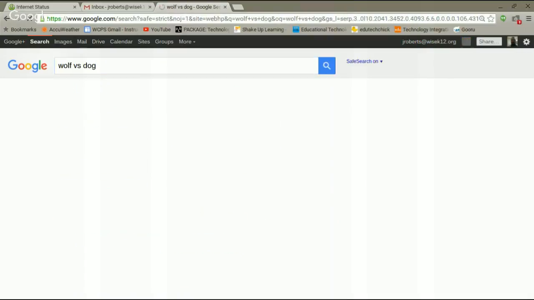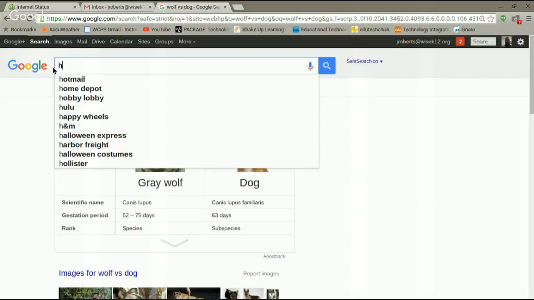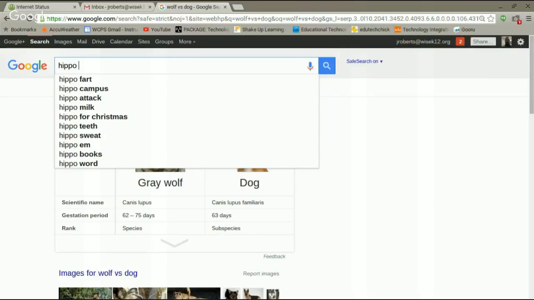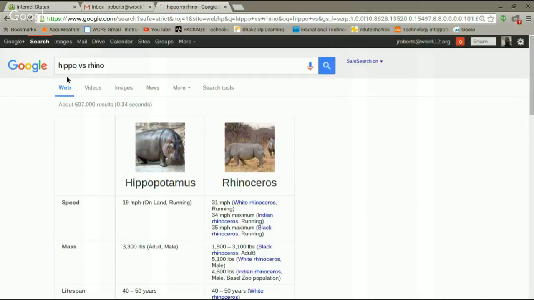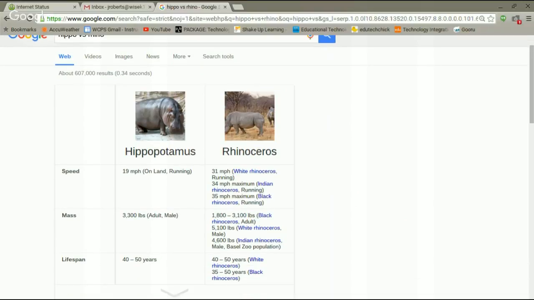Sometimes if the comparisons don't work the way you want to. Here's the difference between a gray wolf and a dog. So let's do one I've already tried. Let's do a hippo and a rhinoceros. Alright. There's just some comparisons between them, speed, mass, all that good stuff.